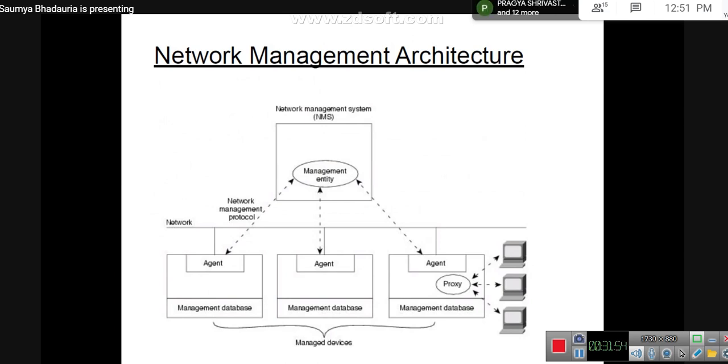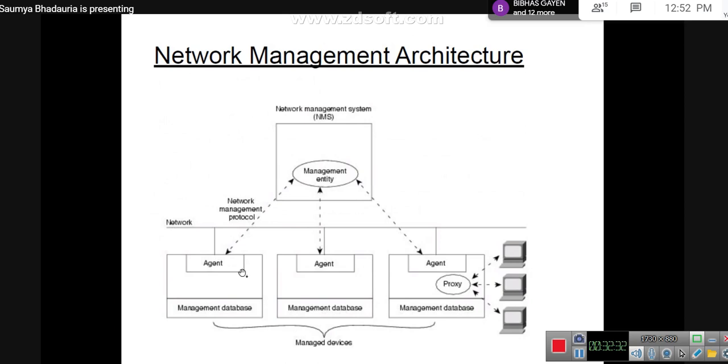Okay, what is the role of this particular agent? We said that in a network management scenario there would be individual components part of nodes, on the basis of which the network manager will communicate. So the status of each node has to be communicated to an entity, let's say it's a network manager. At the network manager end, you will have to have a management entity which decides what action has to be taken. Okay, so these are the agents which are part of your nodes.